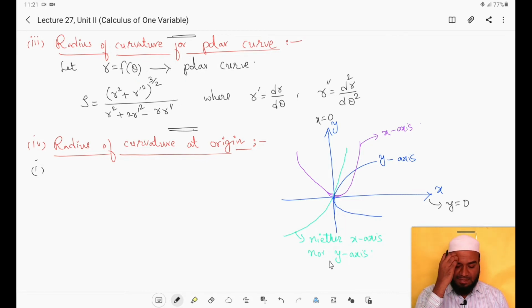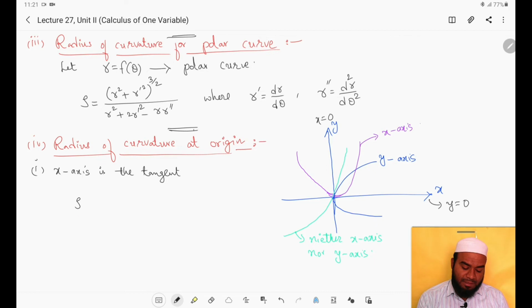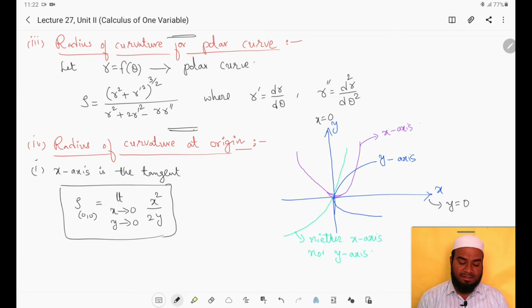This is the third case. So the first case is if the x-axis is the tangent, then the radius of curvature at the origin 0, 0 is given by limit x goes to 0, y goes to 0, x square by 2y, right? This is the formula when the x-axis is the tangent.